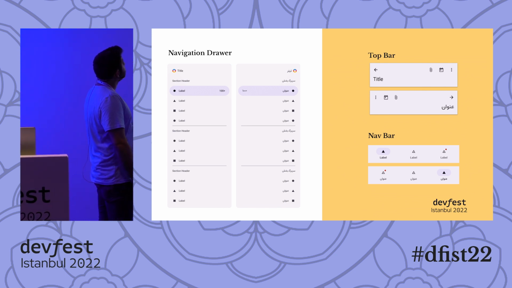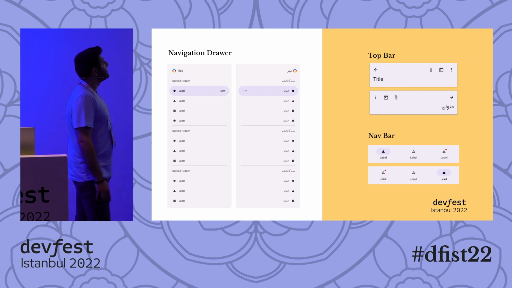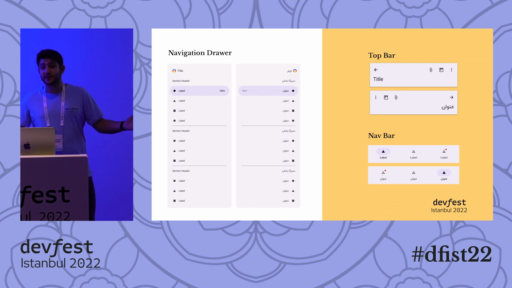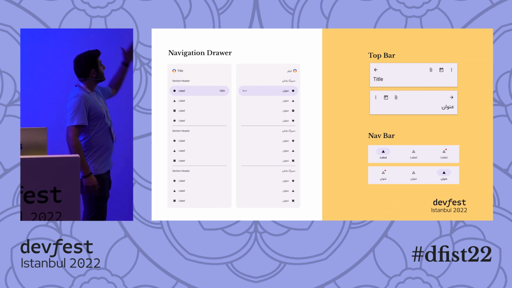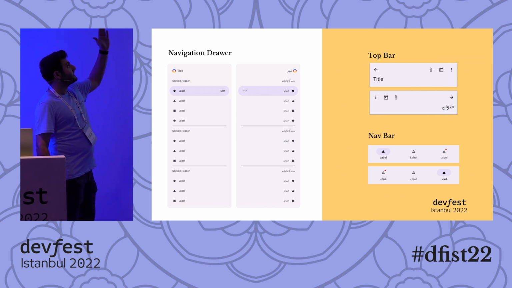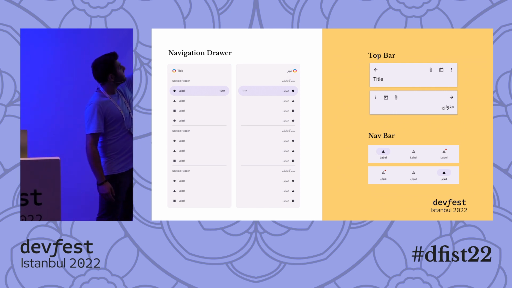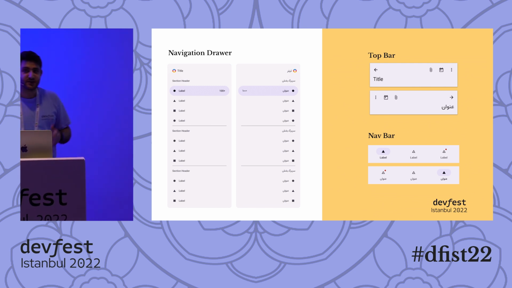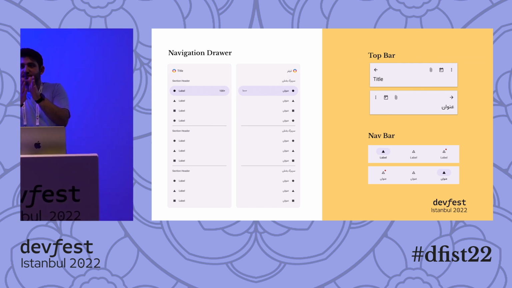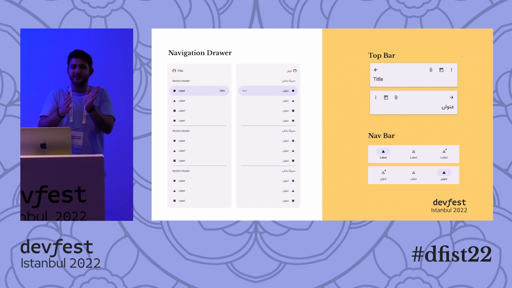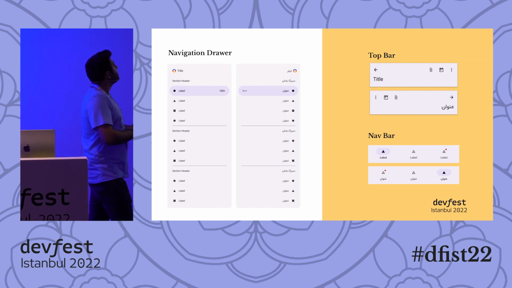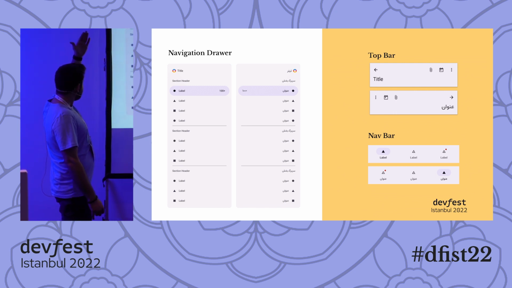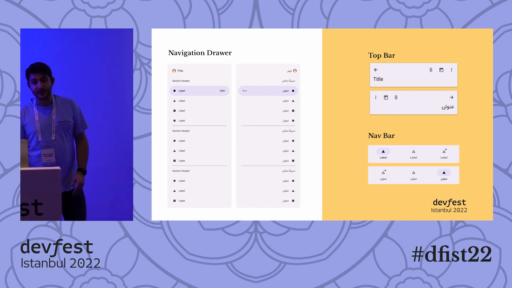But let's start with the basics. Let's say you have a navigation drawer. On the left, you see a standard navigation drawer that we all know, right? Everything is aligned to the left, the icons on the left, the text following it, and on the very right side we have the notifications or other informative texts, because this is how we classify or structure information as LTR people. We have the logo on top, and the title following that. It's a pretty straightforward layout.